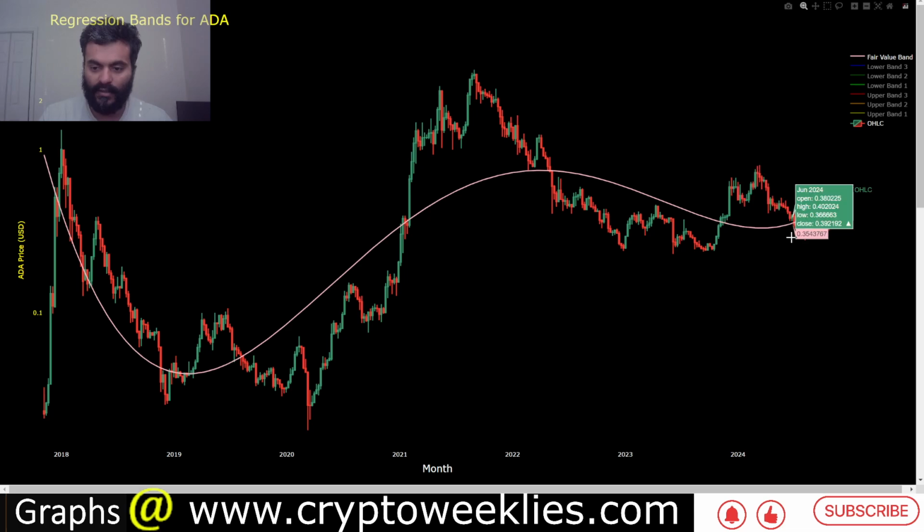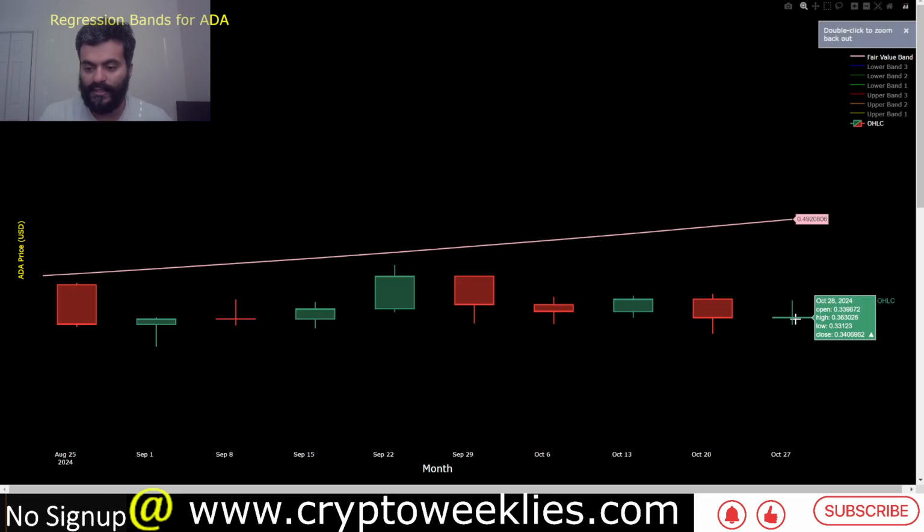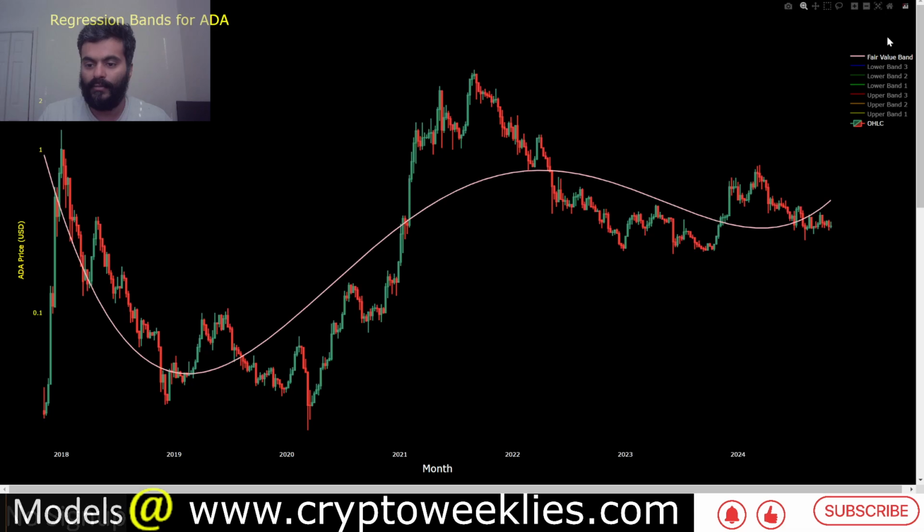Again, this is one of the lagging indicators, but it serves a purpose to analyze the price action in terms of what is theoretically a fair value for ADA right now, coming in at around 49 cents per this analysis, whereas the prices are at around 30 to 33 cents. So that means prices are undervalued by about 15 cents.